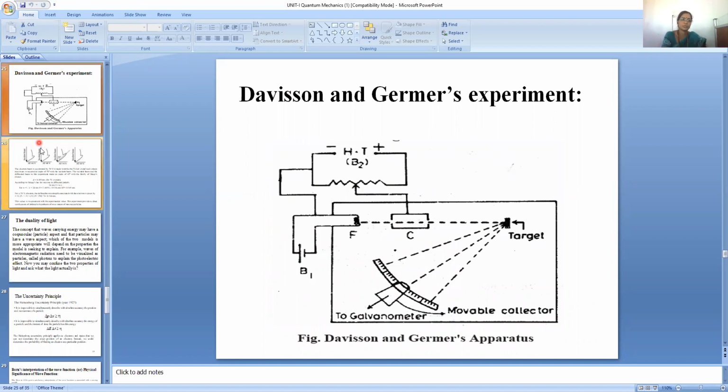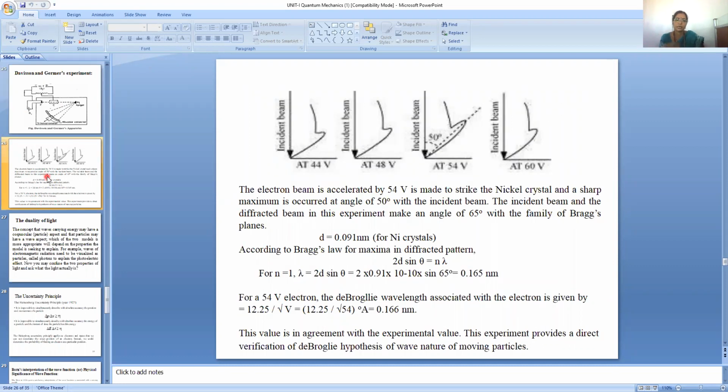If you observe the mechanism, the electron beam is accelerated and made to strike the nickel crystal, and a sharp maximum occurs at an angle of 50 degrees with the incident beam. The incident beam and the diffracted beam make an angle of 65 degrees with the family of Bragg's planes. And here the accelerated electrons are moving with a potential of 54 volts.